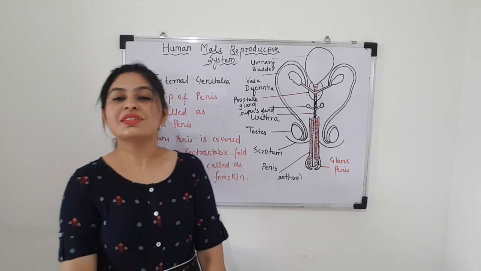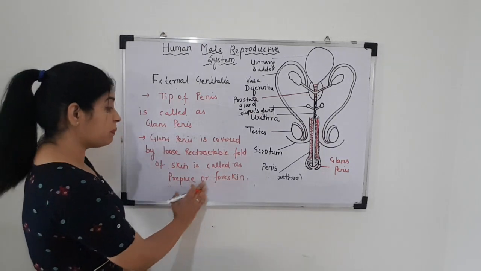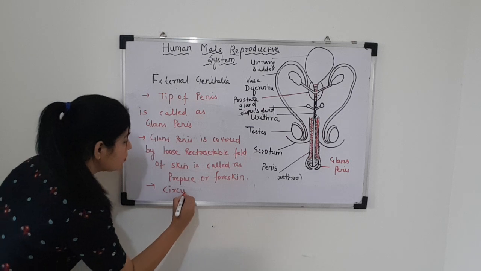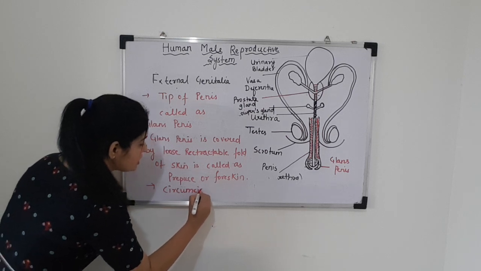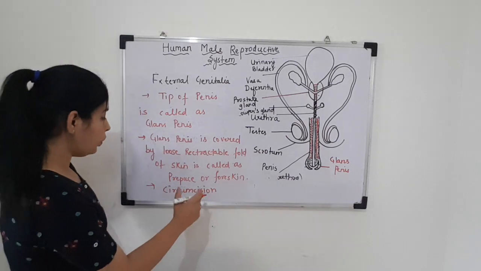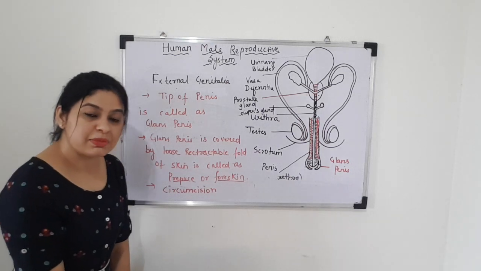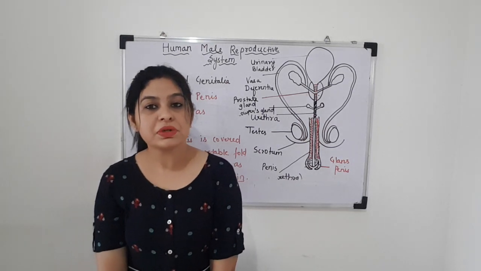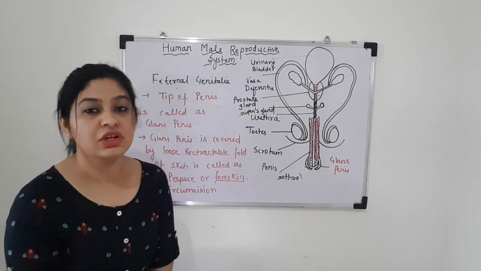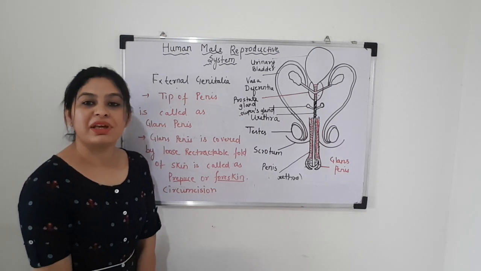Students, circumcision is a surgery which is done to remove this prepuce or foreskin. I'll write that surgery also. Circumcision. This circumcision is a surgical procedure in which the prepuce or foreskin is surgically removed. Sometimes it is done for hygiene purposes, and in some communities it is attached with some religious belief. So this is all about the external genitalia, that is urethra and penis, in detail.